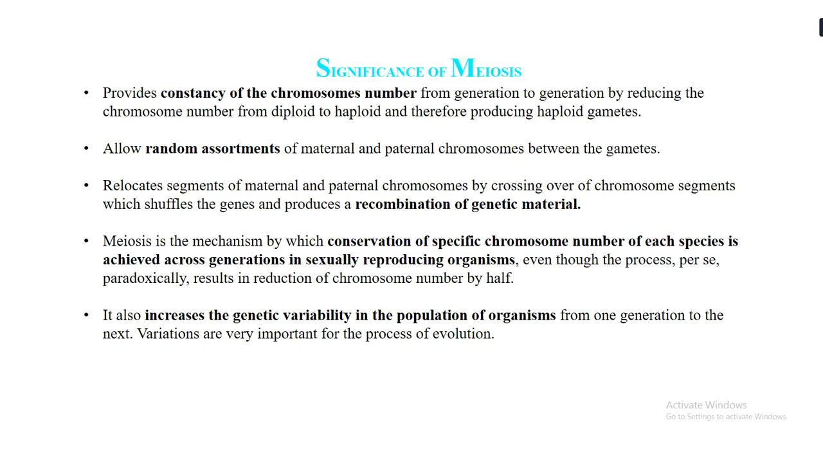Now, meiosis is a mechanism by which conservation of a specific chromosome number of each species is achieved across generations in only sexually reproducing organisms. So there is a conservation of specific chromosome number that is achieved over here.